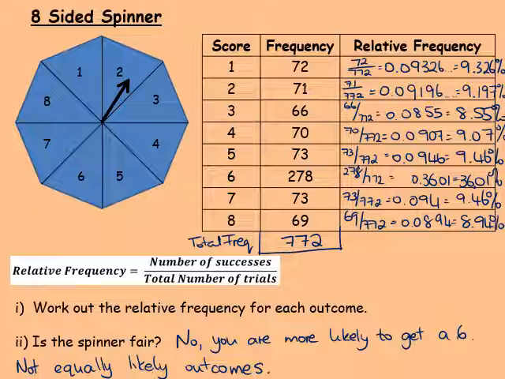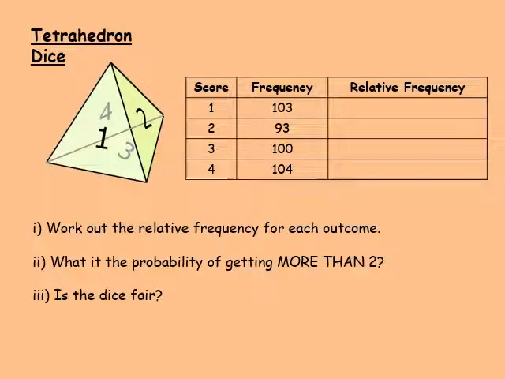Take the table down. Take the questions and the answers down. And there's another question for you to do on the next slide. So take this down into your copies. Make sure that you work out the total frequency. Write your relative frequency as a fraction, then a decimal, and then a percentage. Answer the questions into your copy. Take a picture and send it to me.